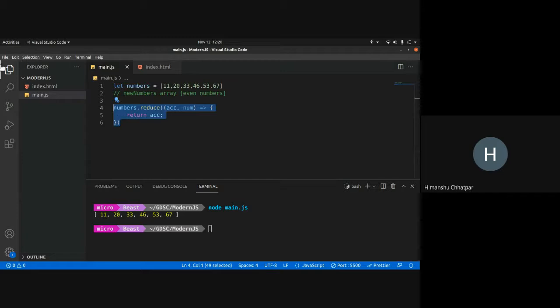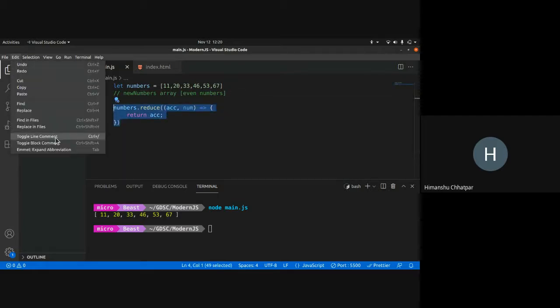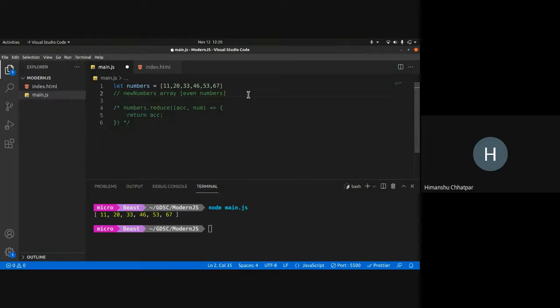Okay, I'll show you the normal code first. Suppose I want to add all of these numbers. Let me just edit this out. So if I want to add all these numbers, this is pretty simple.